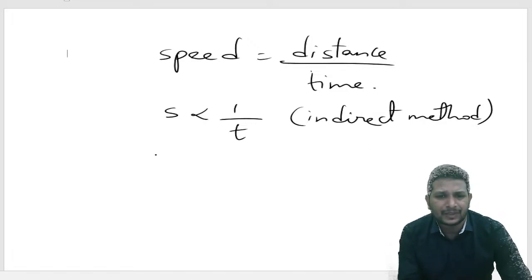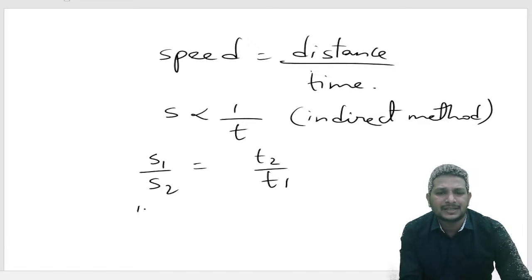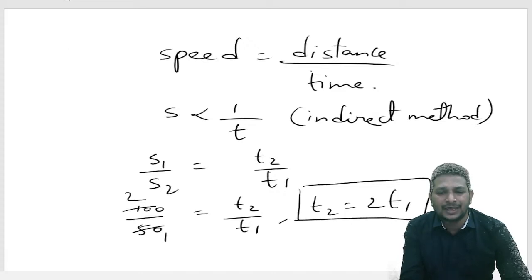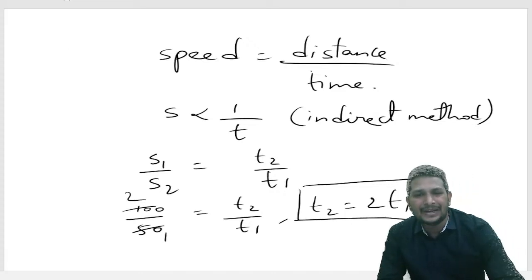So here S1 by S2 equals T2 by T1. What happens? 100 by 50 equals T2 by T1. From this, T2 equals 2 T1. When the speed reduced, what happened here?